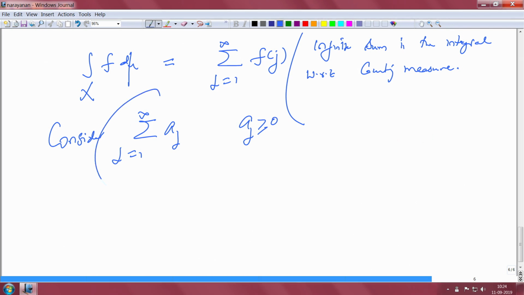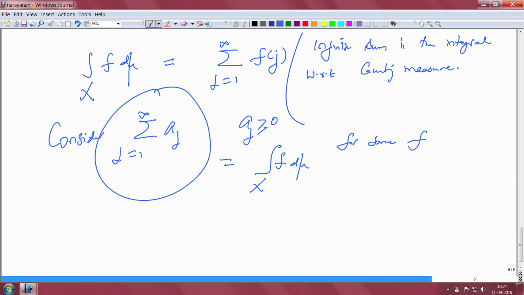I want to say this is actually the integral over x of f d mu for some function f, and mu counting measure, where this whole space x is simply n, the natural numbers.